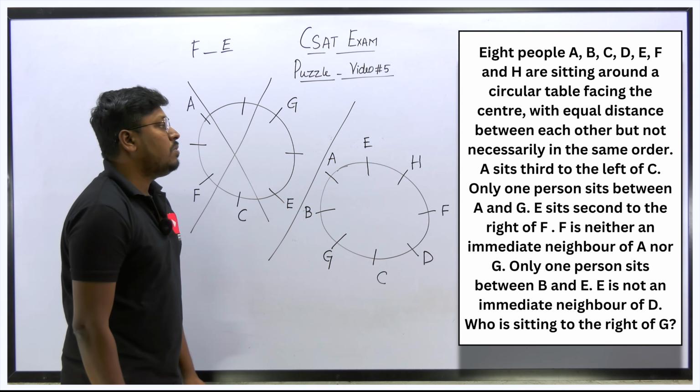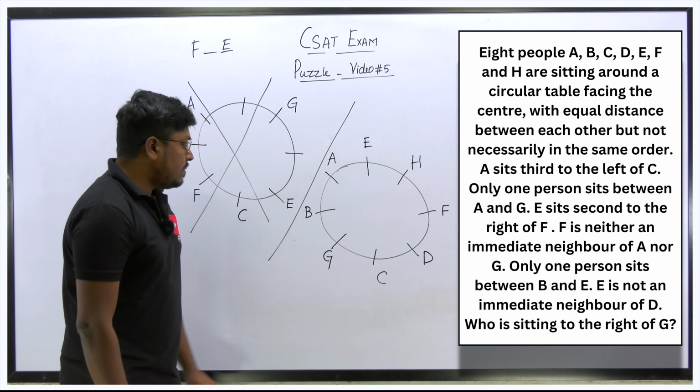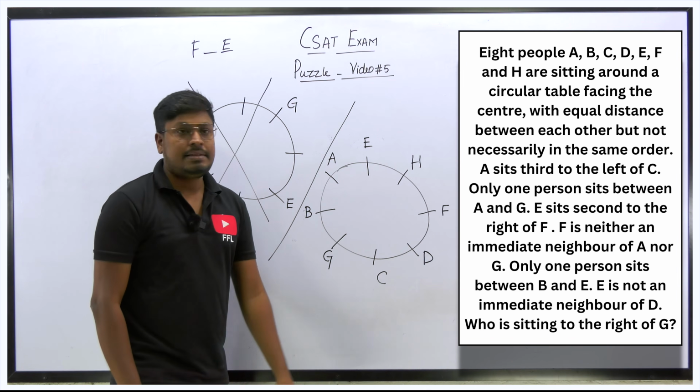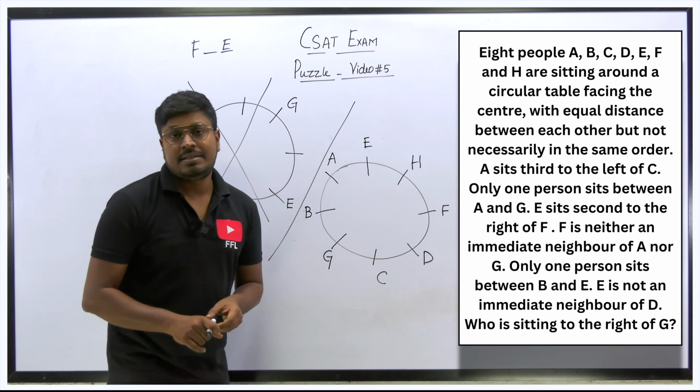So what is the question? Who is sitting to the right of G? Second right of G. On G's right-hand side, who is sitting? On G's right-hand side, C is sitting. So the answer for this question is C.